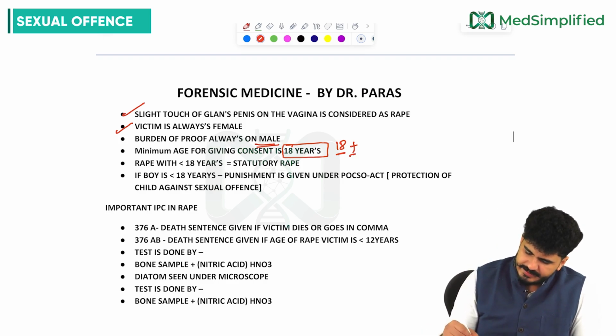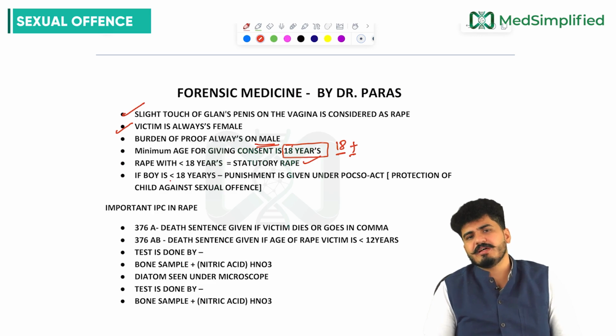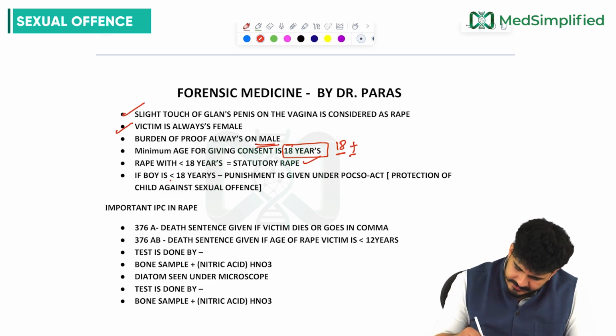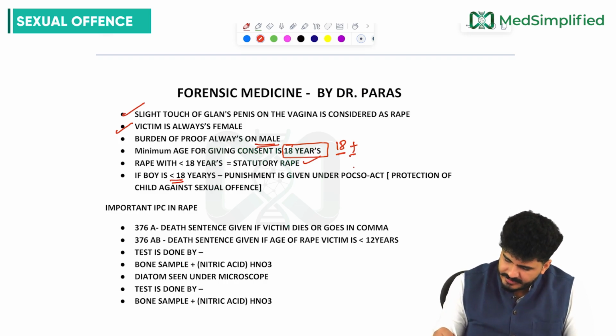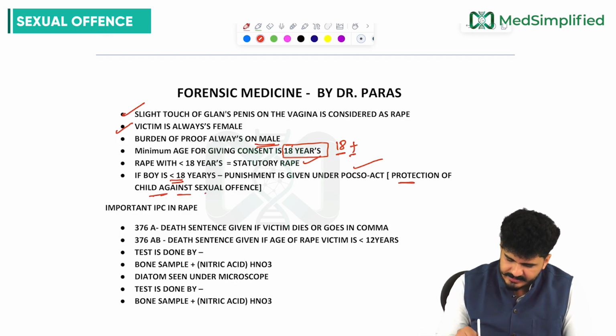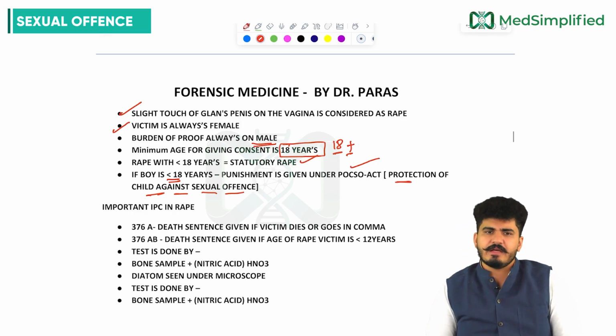Rape with less than 18 years is called statutory rape, my dear friends. If the rape is happening with a girl less than 18 years of age, we consider that as statutory rape. If the boy is less than 18 years, the punishment is given under the POCSO Act, my dear friends. That is Protection of Children against Sexual Offences. If the boy is less than 18 years, then the POCSO Act will be there, and according to that Act it will give the punishment.